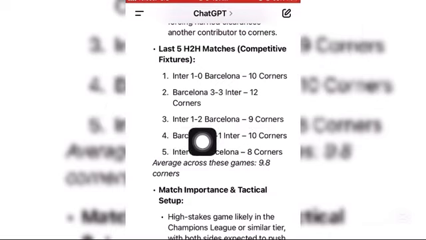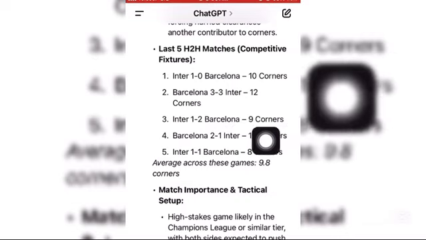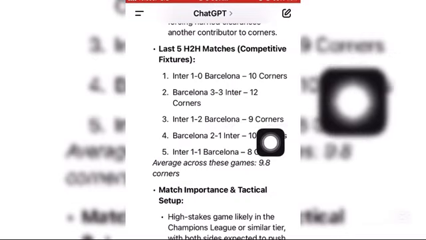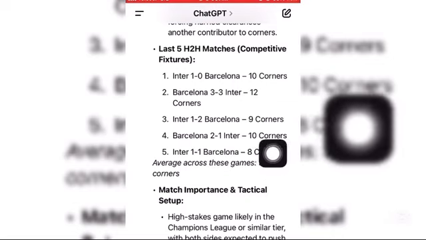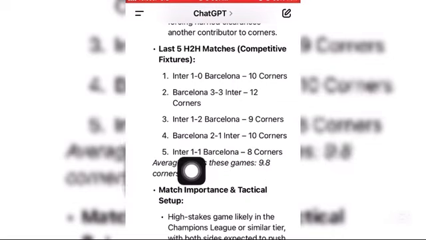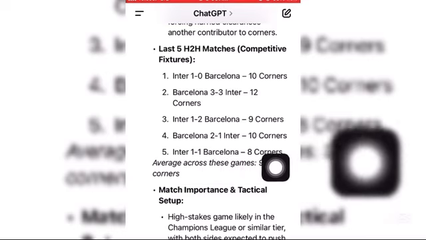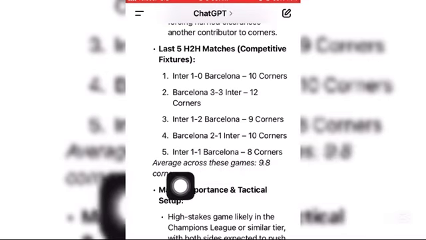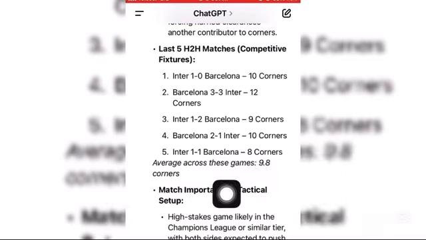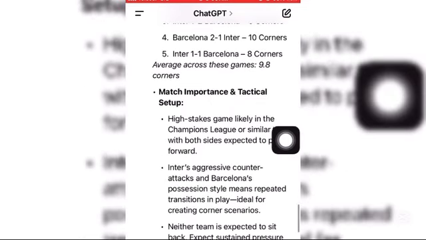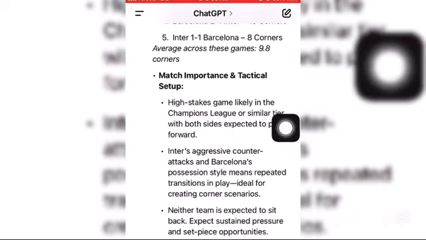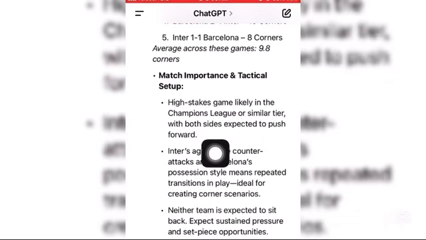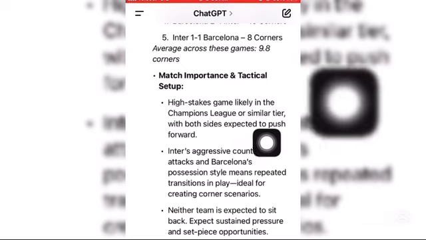Inter 1, Barcelona 2, 9 corners happened in this particular game. Barcelona 2, Inter 1, 10 corners happened in this particular game. Inter 1, Barcelona 1, 8 corners happened in this particular game. So the average across these games, 9.5 corners. And when you scroll down, you can see the match importance and tactical setup, a high stake game likely in the Champions League or similar tier, with both sides expected to push forward.